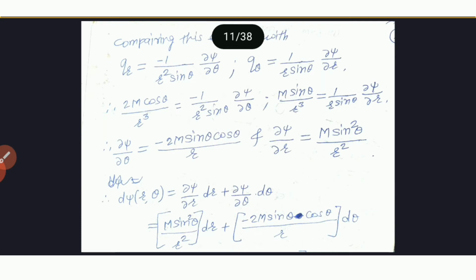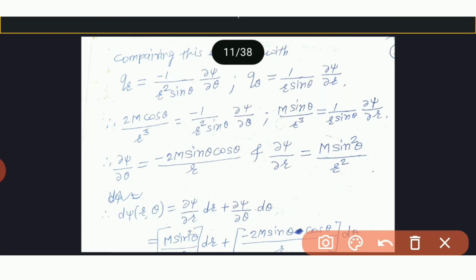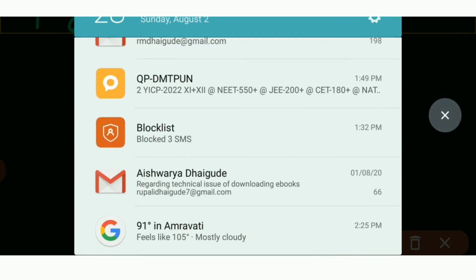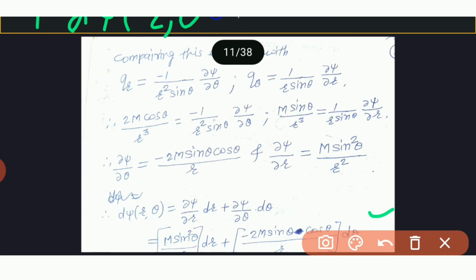Then what we get? Therefore, this can be written as d psi of r theta is equal to m into derivative of minus sine square theta upon r.